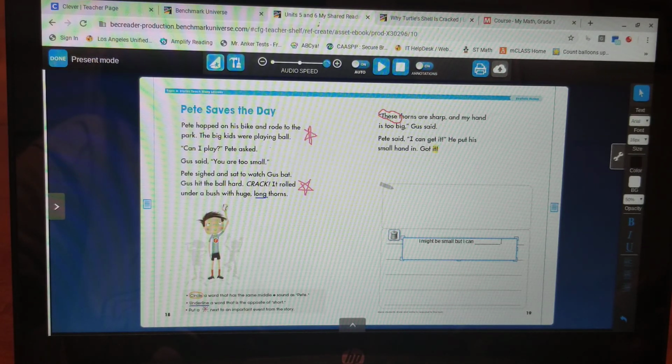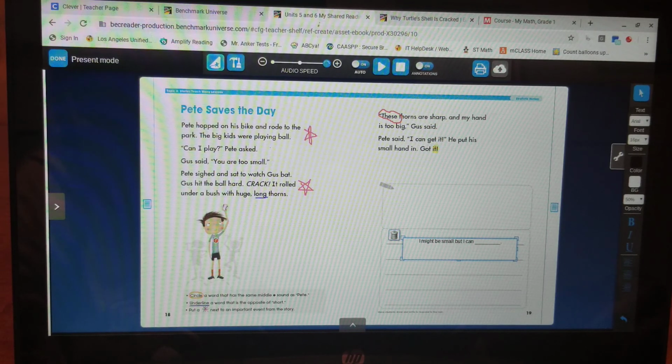Or you can say, I can help clean my room. I can ride a big bike. I can ride a skateboard. I can read books with a lot of pages.